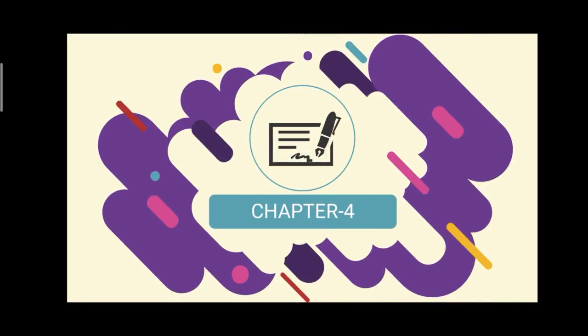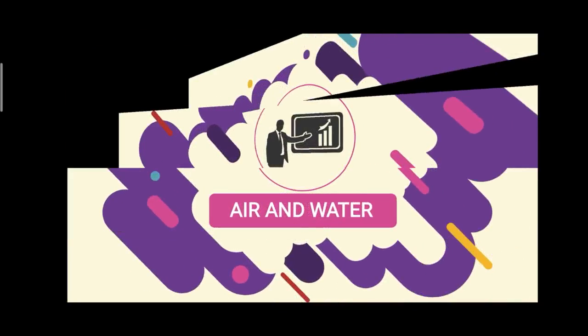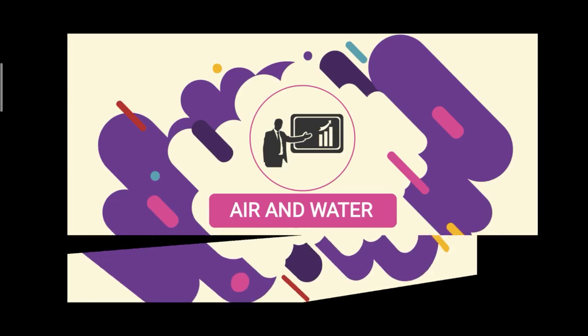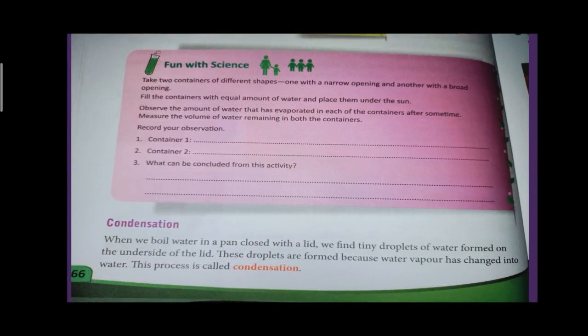So we are learning our chapter 4, right? What is the topic of the chapter? Air and water. In this chapter we have completed many portions, and today we are continuing. In the previous class we learned about air pressure, the effect of temperature on land and water, sea breeze, land breeze and evaporation. Today we are learning condensation.